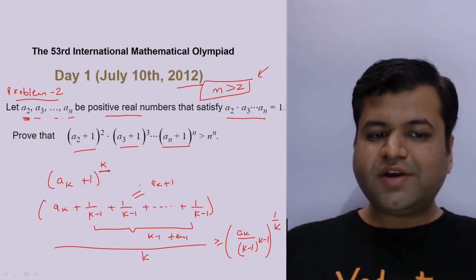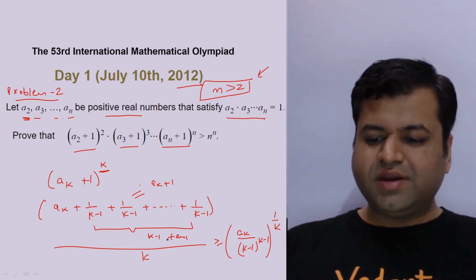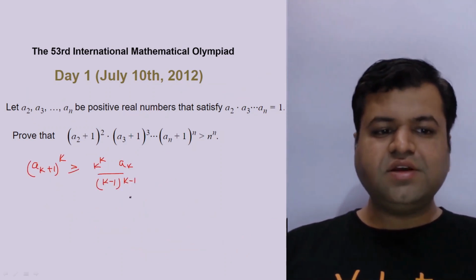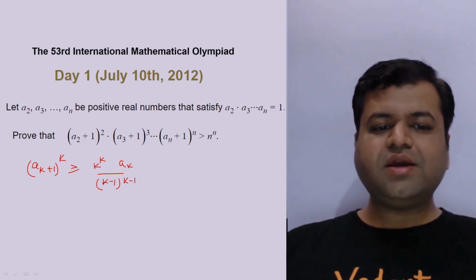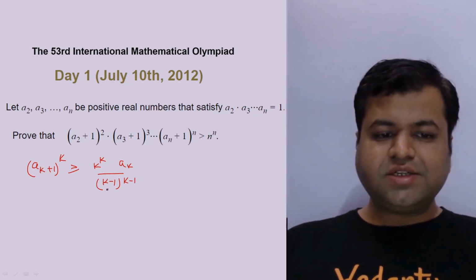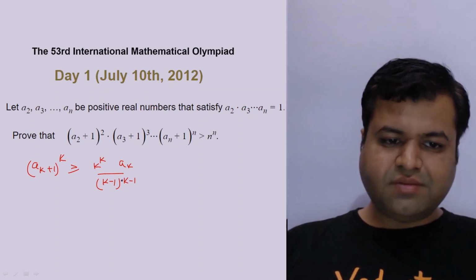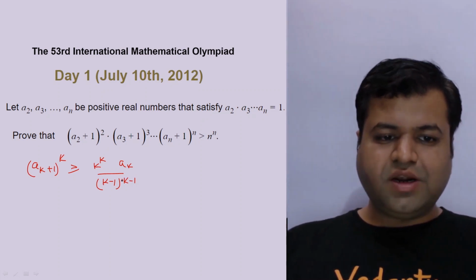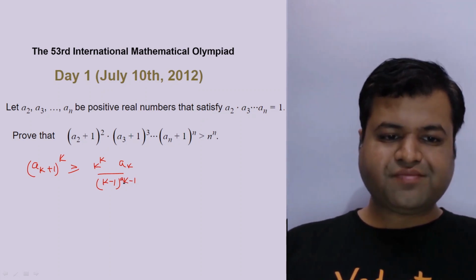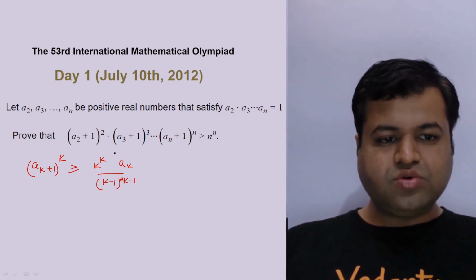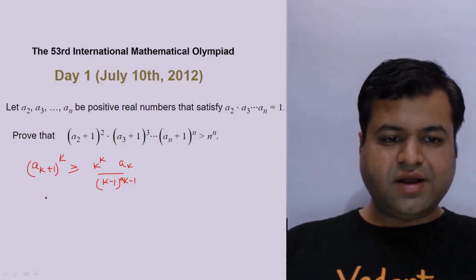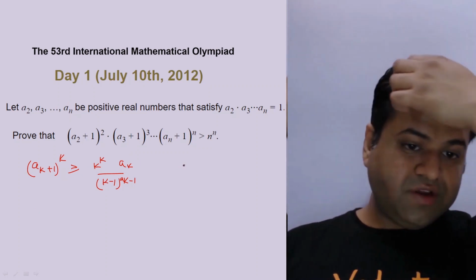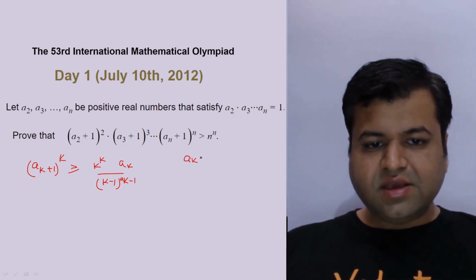So a k plus 1 power k upon k power k, which we have cross multiplied with. So we got a k plus 1 power k, that is greater than or equal to k power k upon k minus 1 power k minus 1. This is power basically, right? Not multiplication, this is power, right?